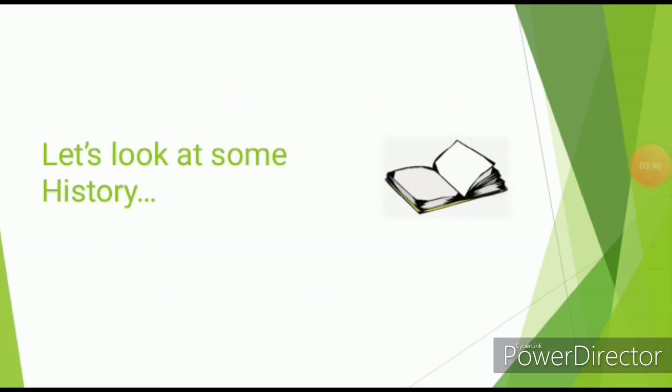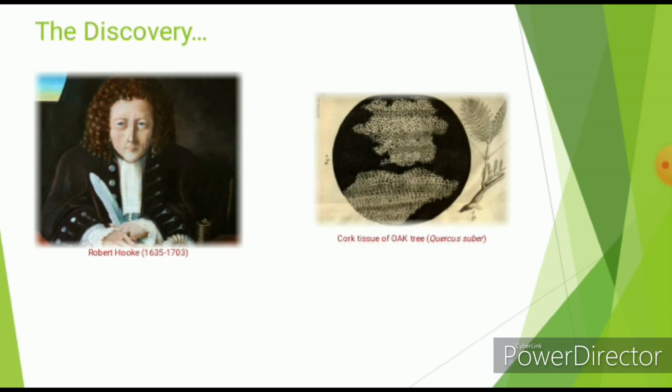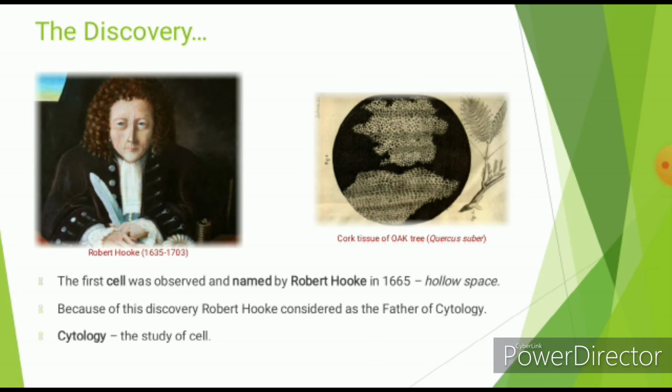Now let us see who discovered it. Cell was observed by a scientist named Robert Hooke for the first time. He observed honeycomb-like structures in the cork tissue of oak tree, just like cells. Cell means hollow space. He is known as the father of cytology. Cytology means the study of cell. So he discovered the dead cells in the cork tissue of oak tree.